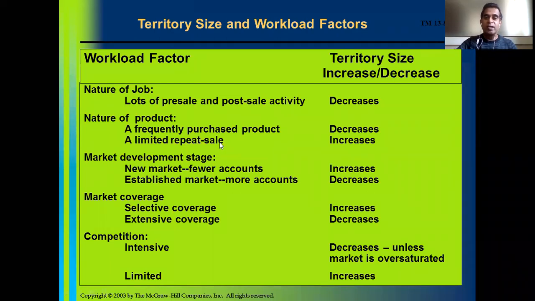That's why his territory was right from Kolhapur, Southern Maharashtra, till Harihar in Karnataka. Since the seal was replaced once in a year, orders were placed by the industrial customers only once in a year. So the repeat sale was limited, and that's why his territory size was larger.